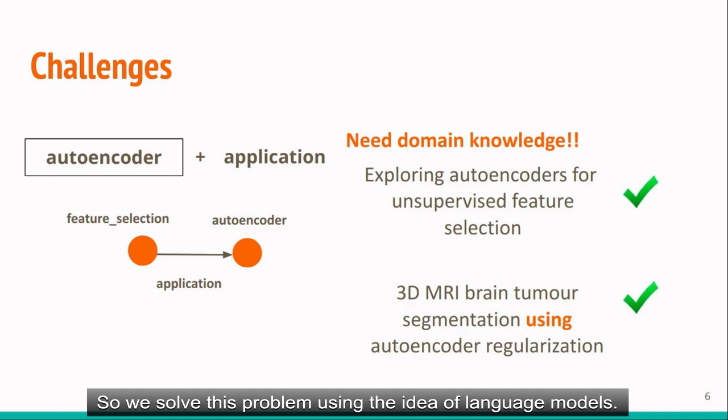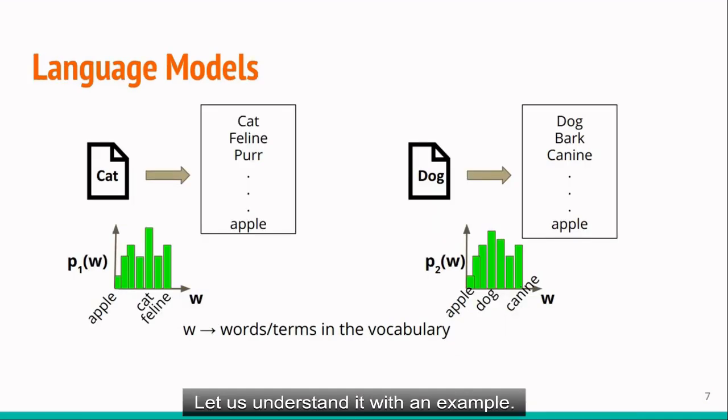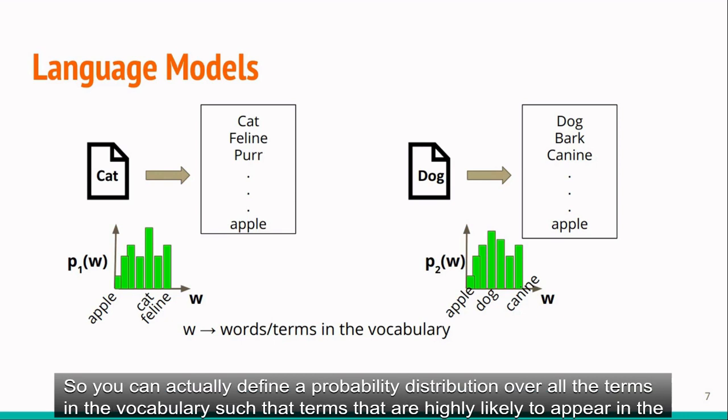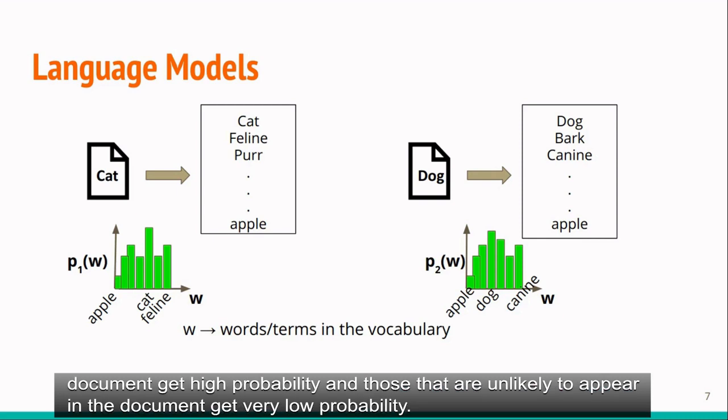So we solve this problem using the idea of language models. Let us understand it with an example. Consider you have a document about cats. This document will have a high probability of containing a term like cat or feline as compared to another term like apple. So you can actually define a probability distribution over all the terms in the vocabulary such that terms that are highly likely to appear in the document get high probability and those that are unlikely to appear in the document get very low probability.